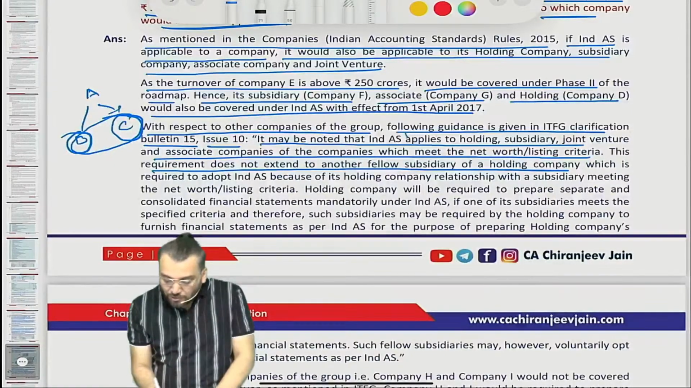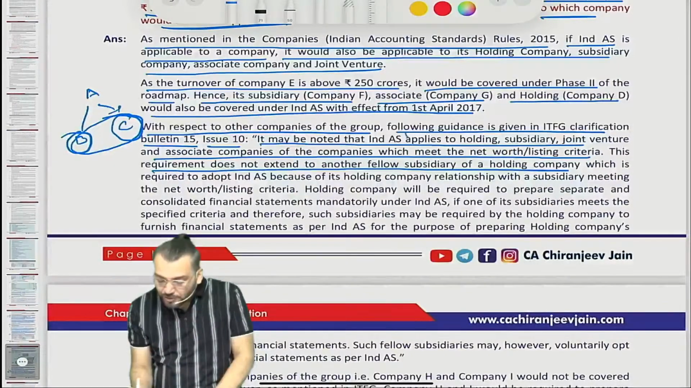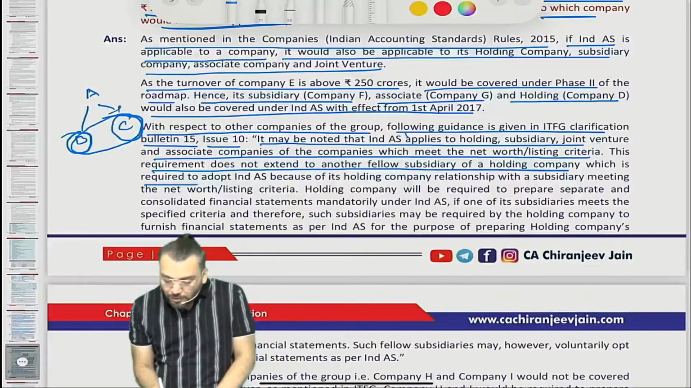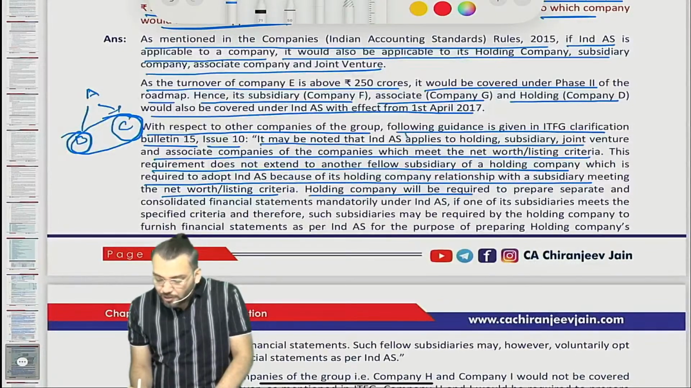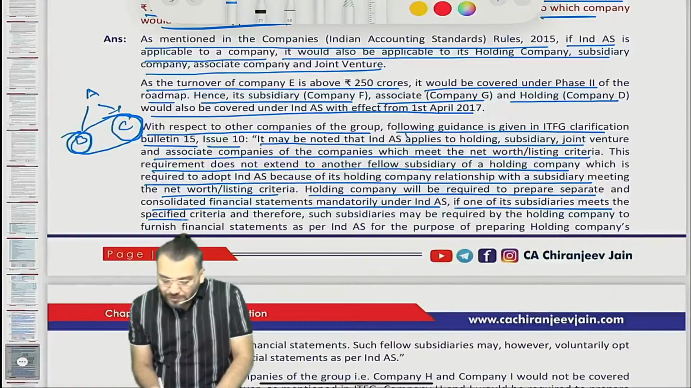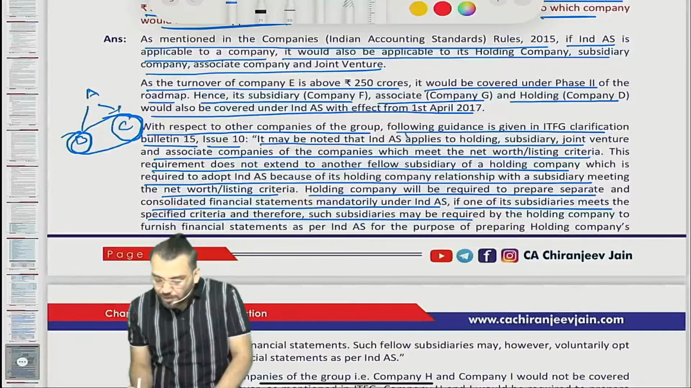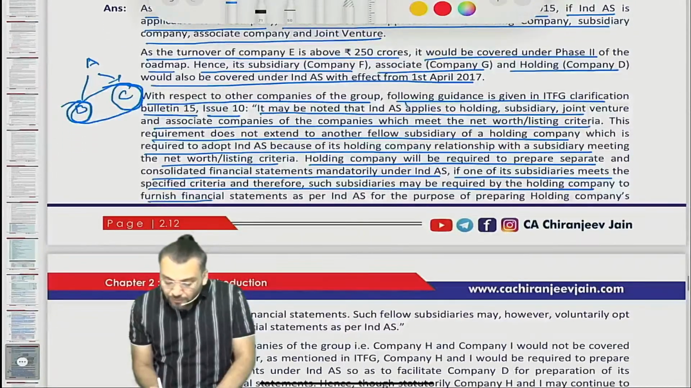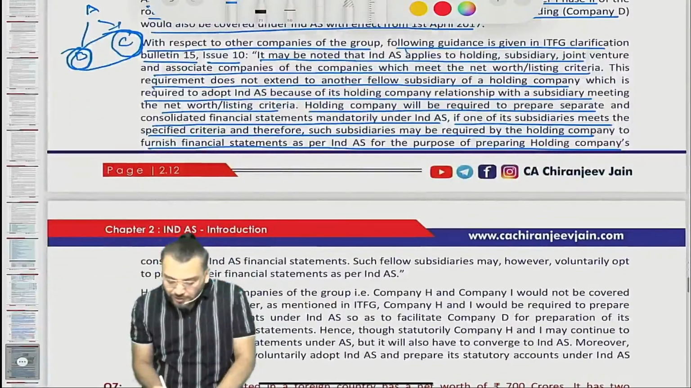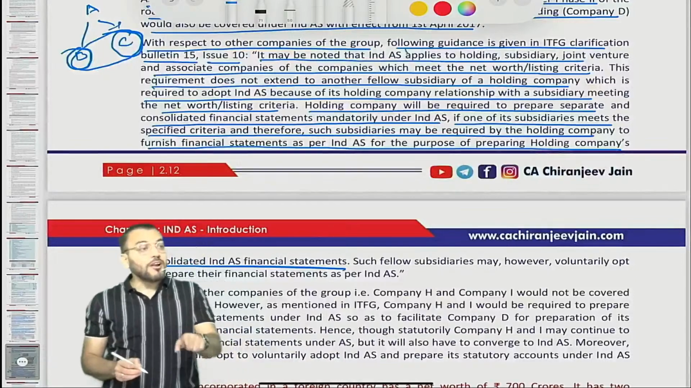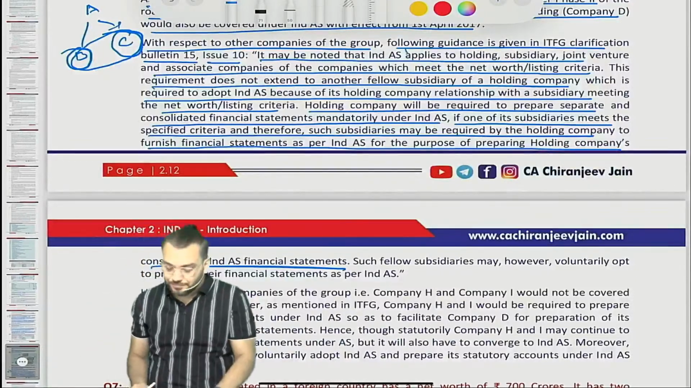What are they saying? This requirement does not extend to another fellow subsidiary of a holding company which is required to adopt Ind AS because of its holding company relationship with a subsidiary meeting the net worth criteria. The holding company will be required to prepare separate and consolidated financial statements mandatorily under Ind AS. One of its subsidiaries meets the specified criteria, and therefore such subsidiary is required by the holding company to furnish financial statements as per Ind AS for the purpose of preparing the holding company's consolidated Ind AS financial statements. So they are required to furnish information based on Ind AS.